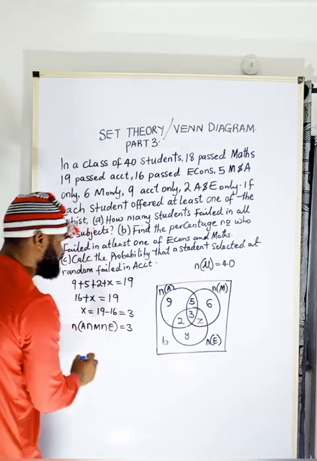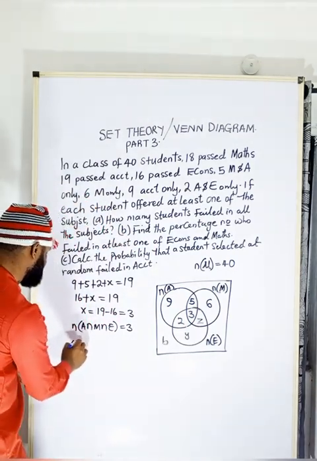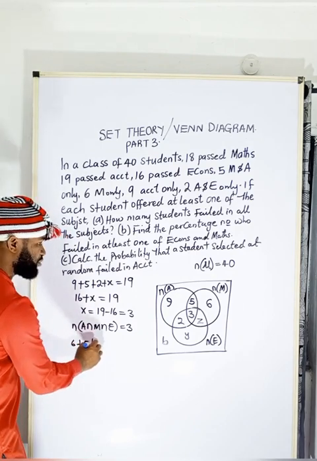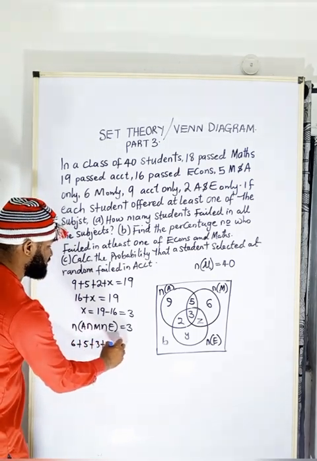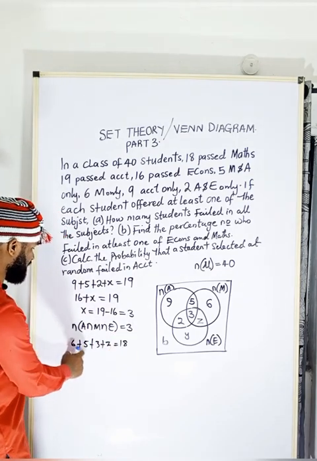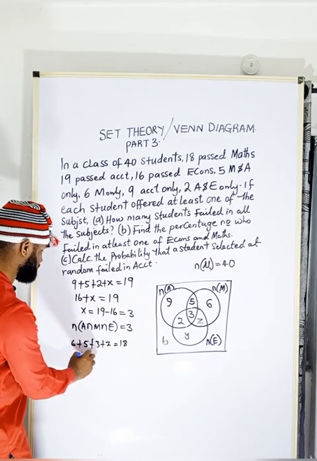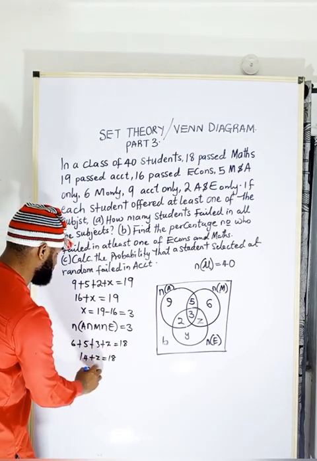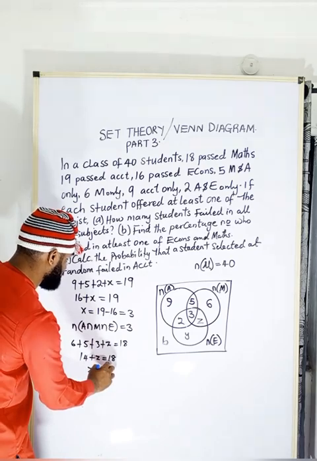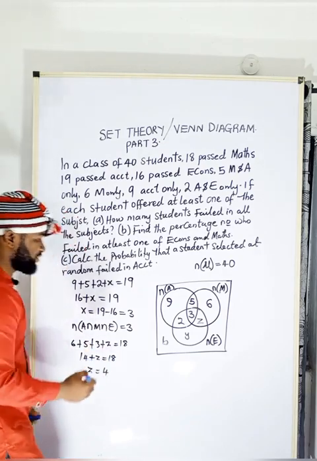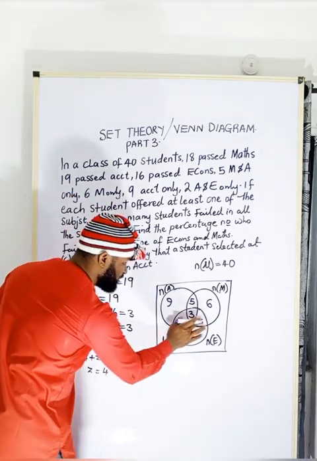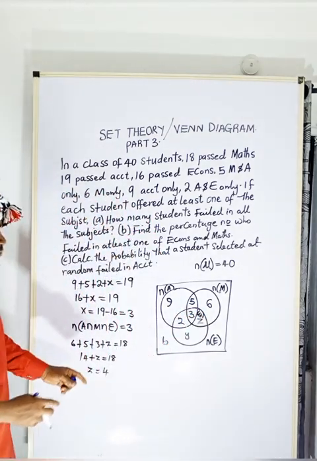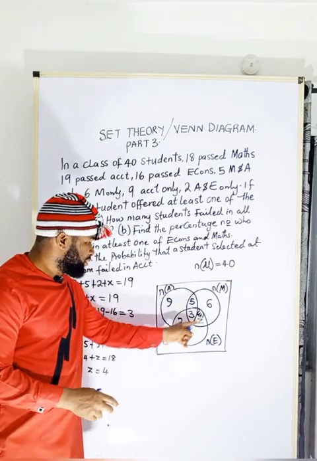Therefore, I'm going to say 6 plus 5 plus 3 plus Z is equal to 18. 11 plus 3 is 14, plus Z is equal to 18. Therefore, Z is equal to 4, because 18 minus 14 is 4. So please permit me to write 4 here. All right. So that is the number of people that passed.